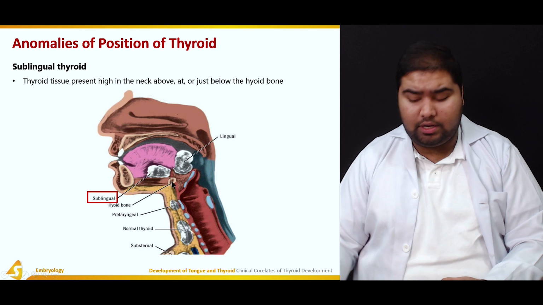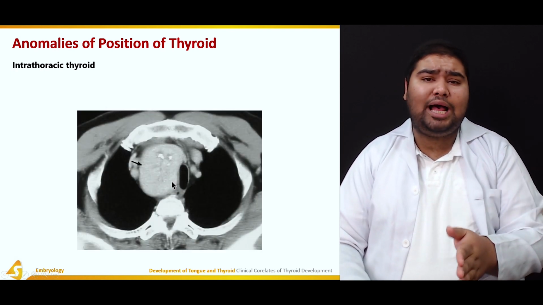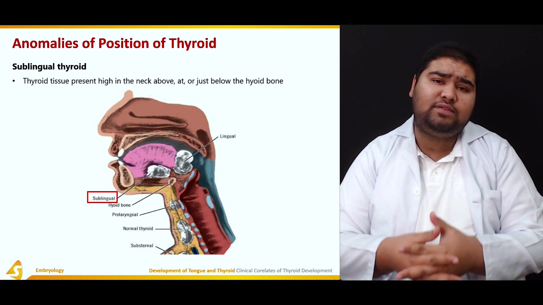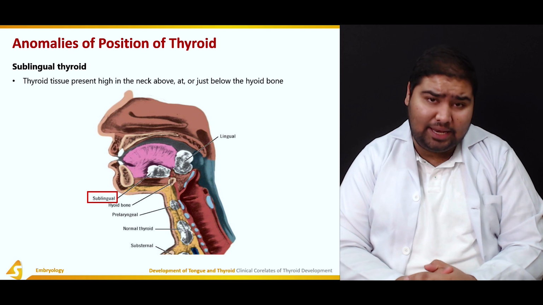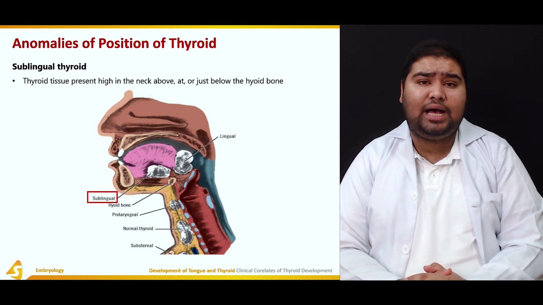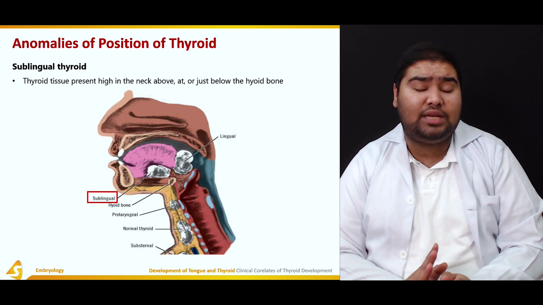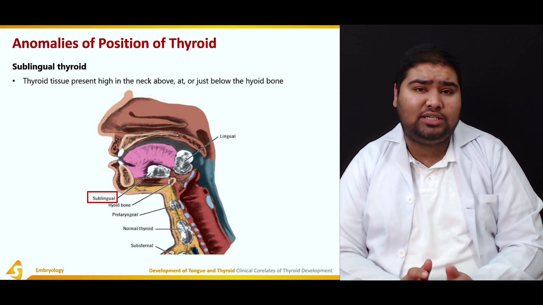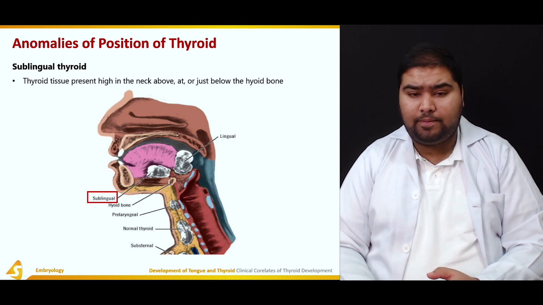This sublingual thyroid also presents with somewhat developmental swallowing abnormalities. However, again, this might be the only thyroid in the human body, and the excision of which needs very careful calculation as well as very careful considerations.